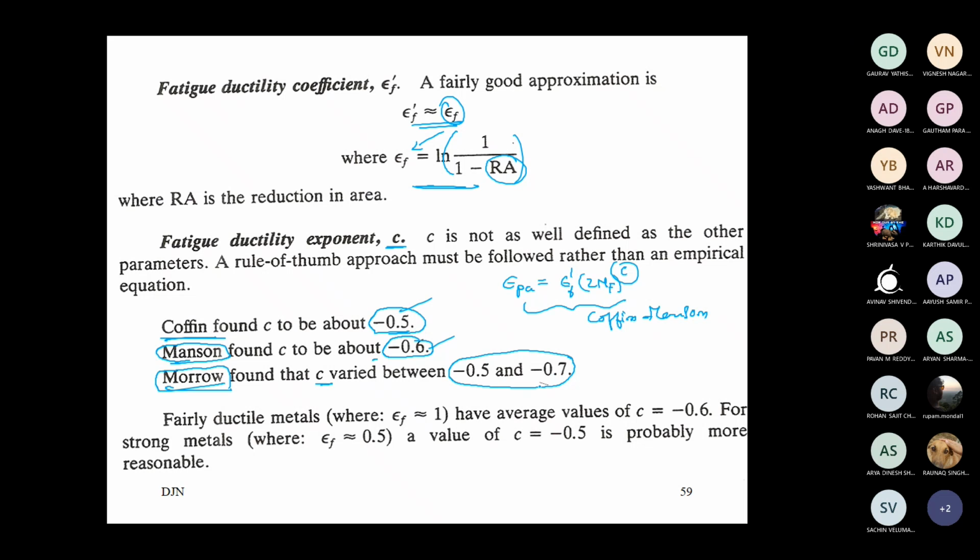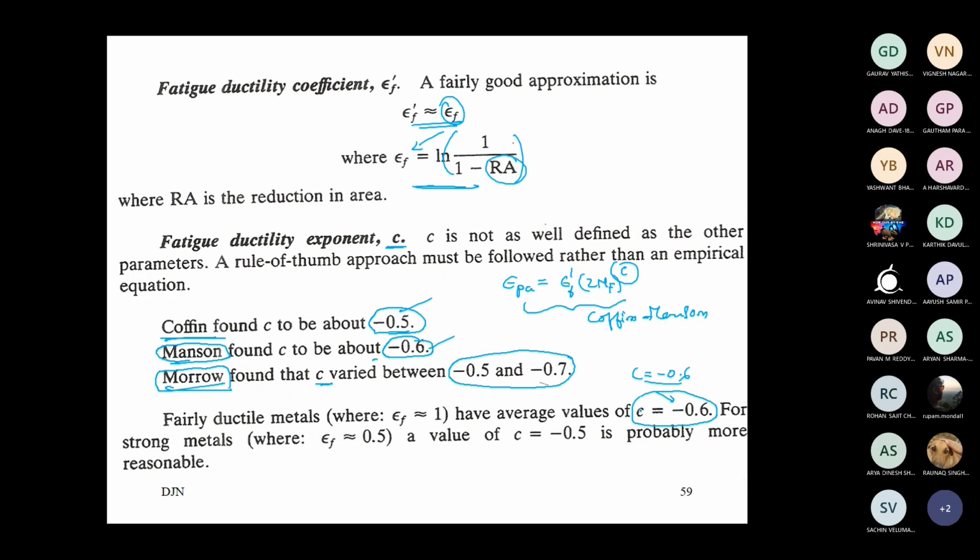So in the absence of data, what can you do? You may assume this value of C as minus 0.6, which is mentioned here. Already it is there. If it is not given in the problem definition, you assume the C value to be minus 0.6. If the parameters are given to determine this, you determine it and then use it. If not given, how to assume? We may assume like this.